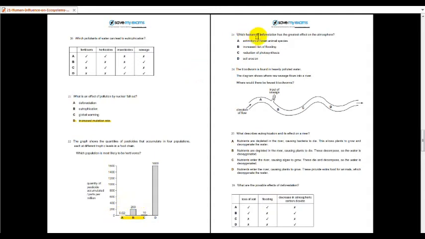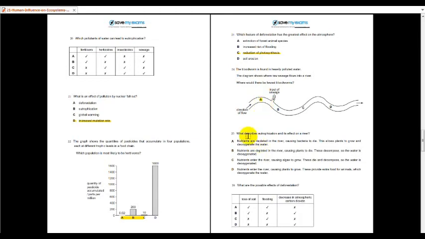Number 23, which feature of deforestation has the greatest effect on the atmosphere? It is reduction of photosynthesis. Okay, 24, the bloodworm can be found in heavily polluted water. Where would be the fewest bloodworms? It is in A.